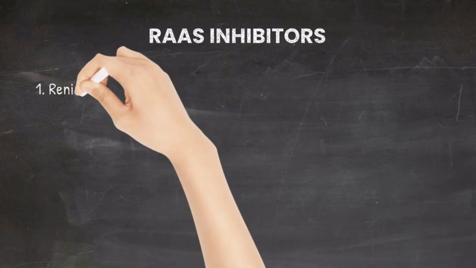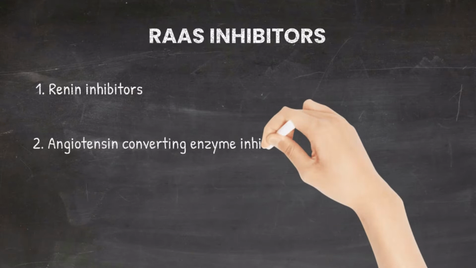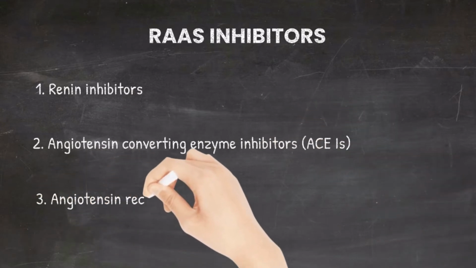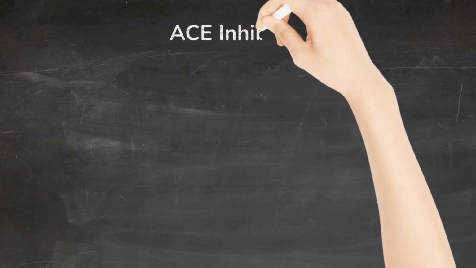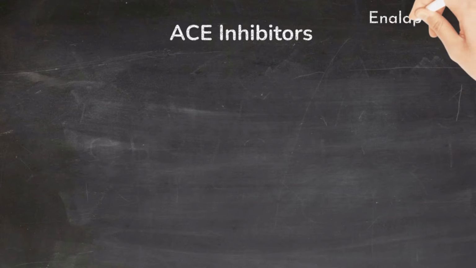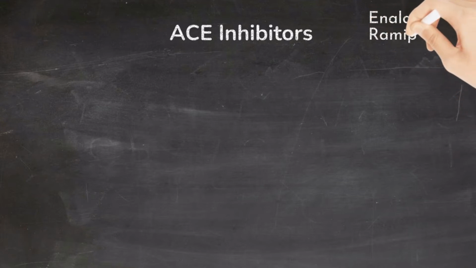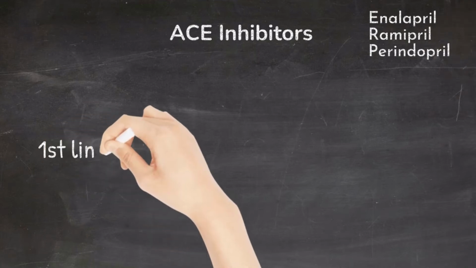RAS inhibitors include renin inhibitors, angiotensin converting enzyme inhibitors, and angiotensin receptor blockers. Firstly, we look into ACE inhibitors. Some of the drugs in this group include enalapril, ramipril, and perindopril. These are one of the first line antihypertensive drugs.